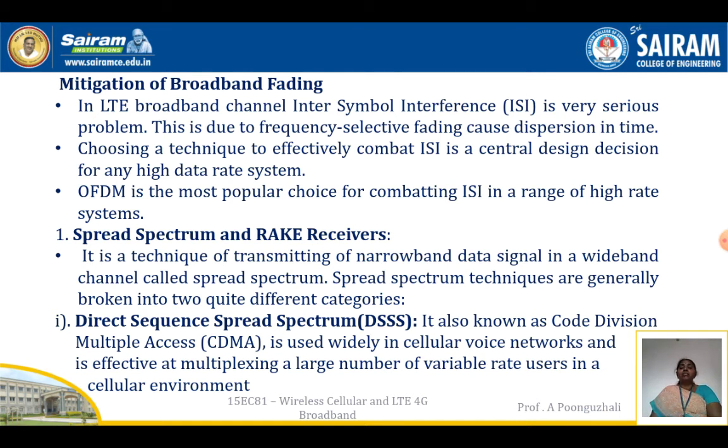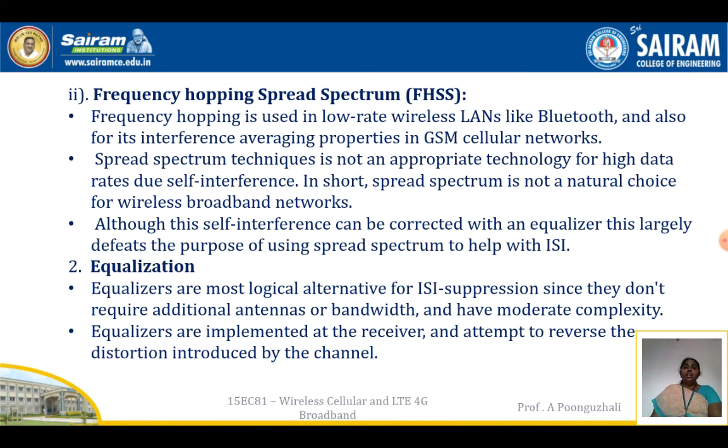A direct sequence spread spectrum is nothing but code division multiple access, which is used in cellular voice networks, and is effective at multiplexing a large number of variable rate users in the cellular environment. Next is frequency hopping spread spectrum, which is used in low rate wireless LANs like Bluetooth, or for its interference averaging properties in GSM cellular networks.